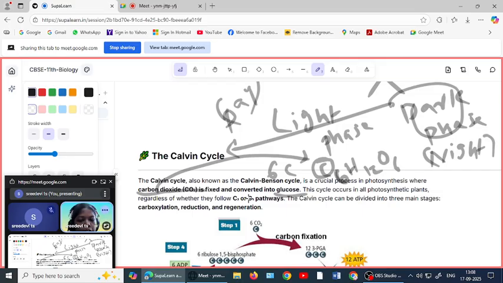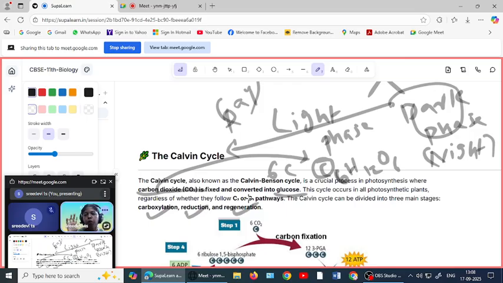So this carbon dioxide fixation and the production of glucose, these events have 3 major stages or main stages, that are carboxylation, reduction, regeneration.